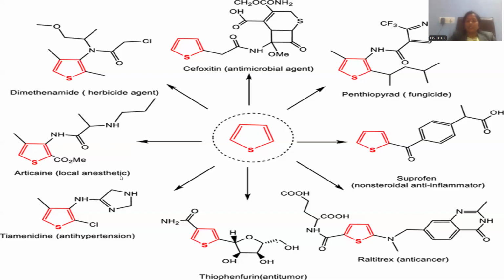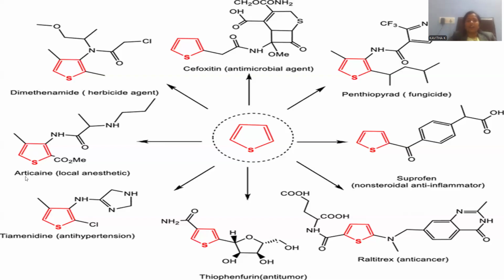Local anesthesia is required whenever people are to be subjected to major surgeries, in order to block the activity of the nervous system for some time so that the major surgeries can be carried out. So local anesthesia is required.